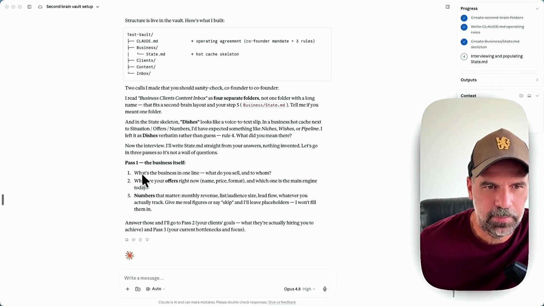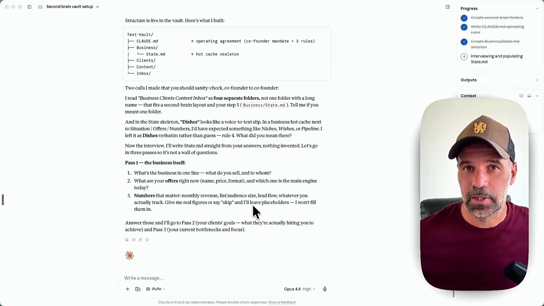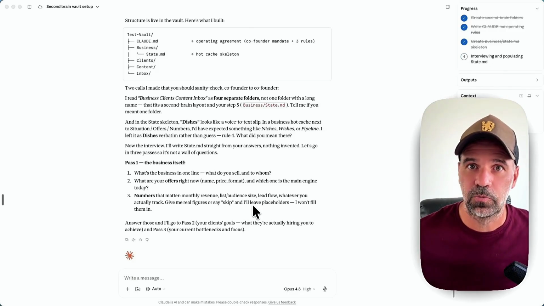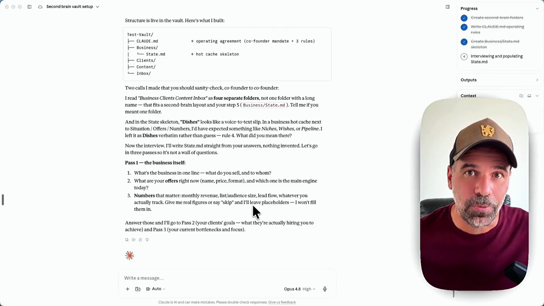So for the interview, we came up with what's the business in one line, what do you sell and to whom? What are your offers right now, name, price, format, and which one is the main engine today, numbers that matter, monthly revenue, and so on and so on. So I give him this number, and then we will come back and we will make an actual test run with this new test vault, and you can see how this works. And hopefully you work along and then you use this for your own business.